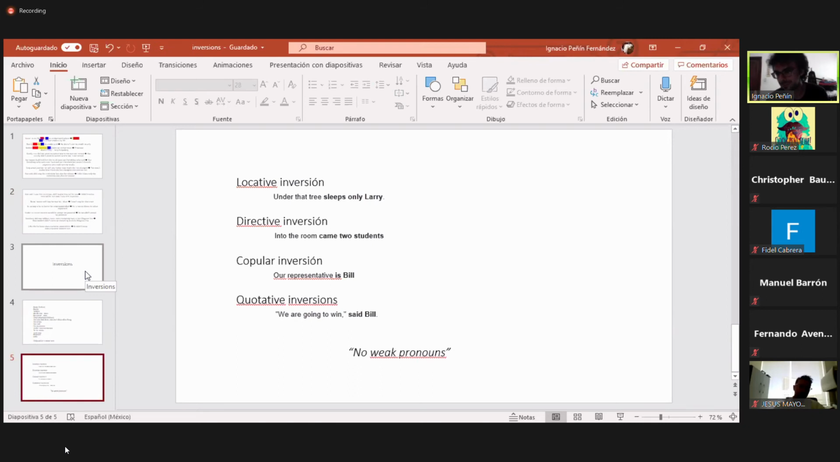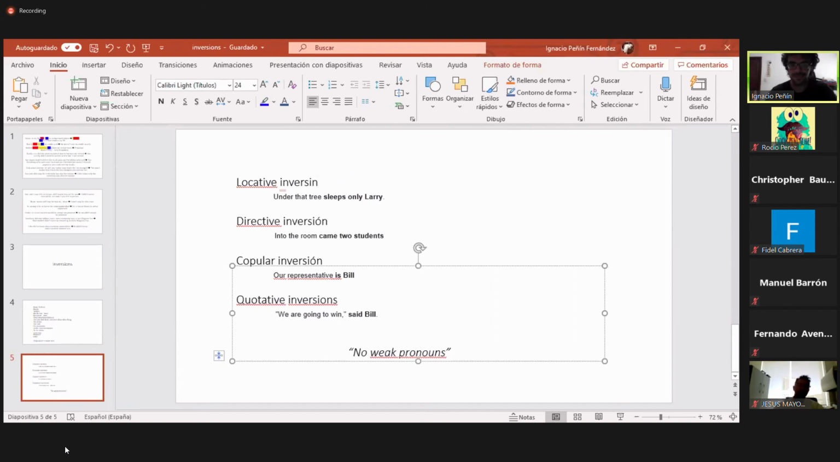Of a where. In this case, under that tree sleeps only Larry. The usual structure could be Larry sleeps only. Well, Larry is the only one to sleep under that tree, okay? So we change the look. Inversion.